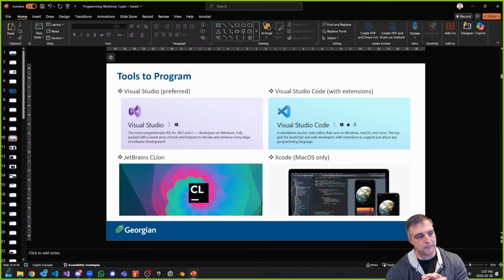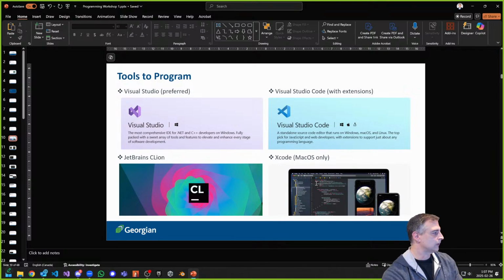So, tools to program, there are more than this. I'm showing you Visual Studio and Visual Studio Code. JetBrains is proprietary. Again, we have access to Visual Studio and Visual Studio Code. If you have a Mac, you have access to Xcode. And if I was going to say which one I prefer, of course, it's Visual Studio for C++. Why? It's got a lot of the tooling there for you.